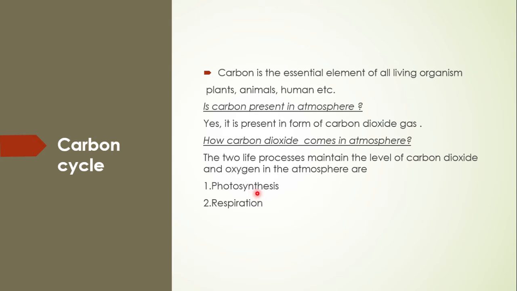In photosynthesis, plants use carbon dioxide and produce oxygen gas, while in respiration, we use oxygen gas and exhale carbon dioxide gas. In this way these two processes balance the level of the two gases, carbon dioxide and oxygen.